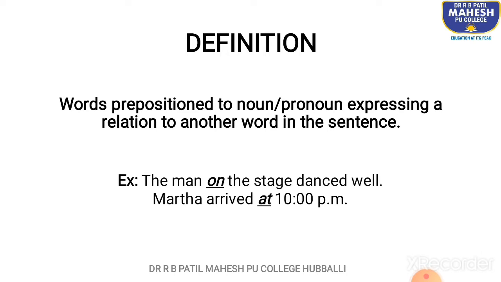The examples can be: The man on the stage danced well. On is the preposition here because it tells us the relation between the man and the stage. Martha arrived at 10 p.m. At is the preposition here, as you can see.